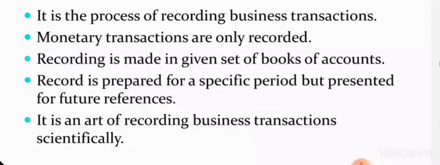Now, what's the fourth point? Records are prepared for a specific period but preserved for future reference. Why are we maintaining all these records? For future reference, we need to maintain the records, and this bookkeeping is done for a particular period, maybe for 1 month or 1 year. It varies from business to business, and from transaction to transaction, but it is always prepared for a specific period, and it is used for future reference purposes.